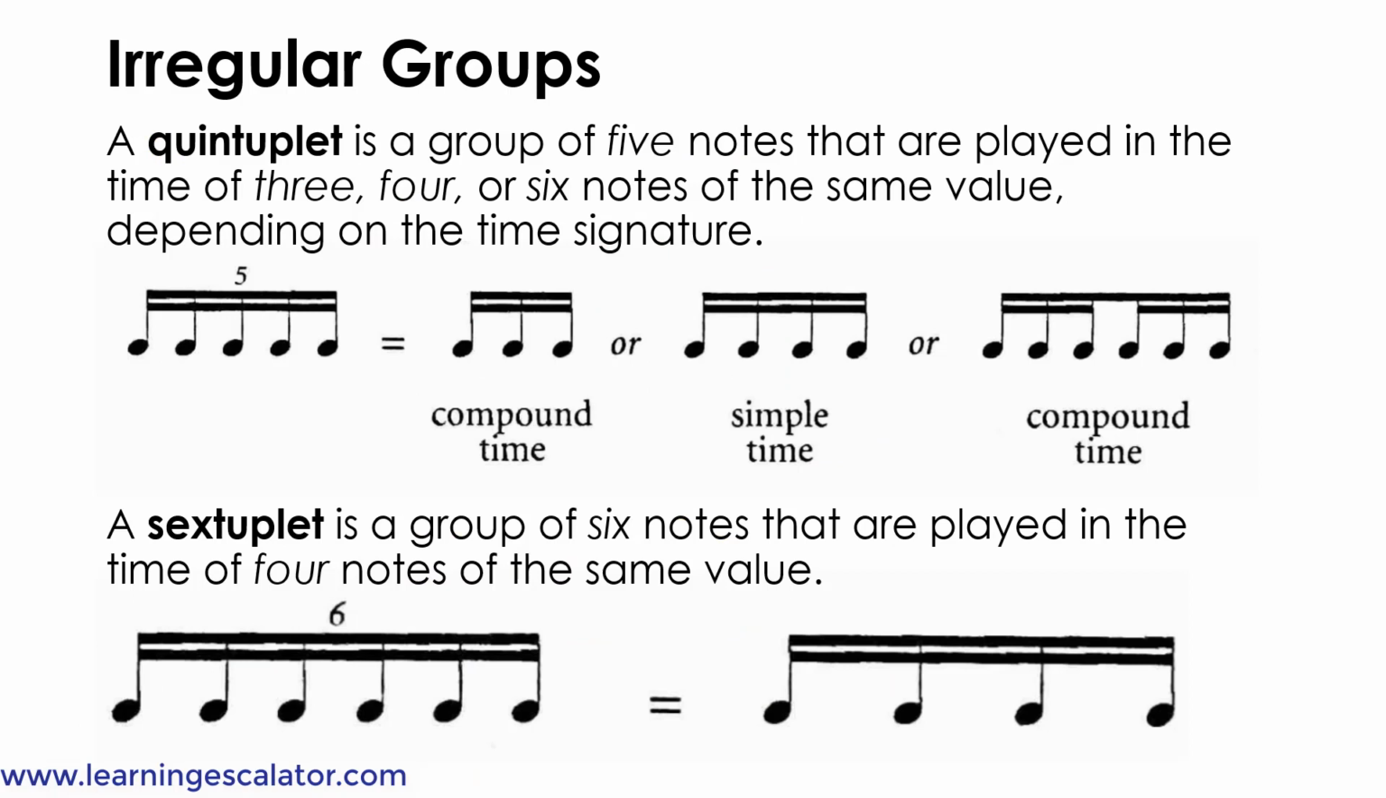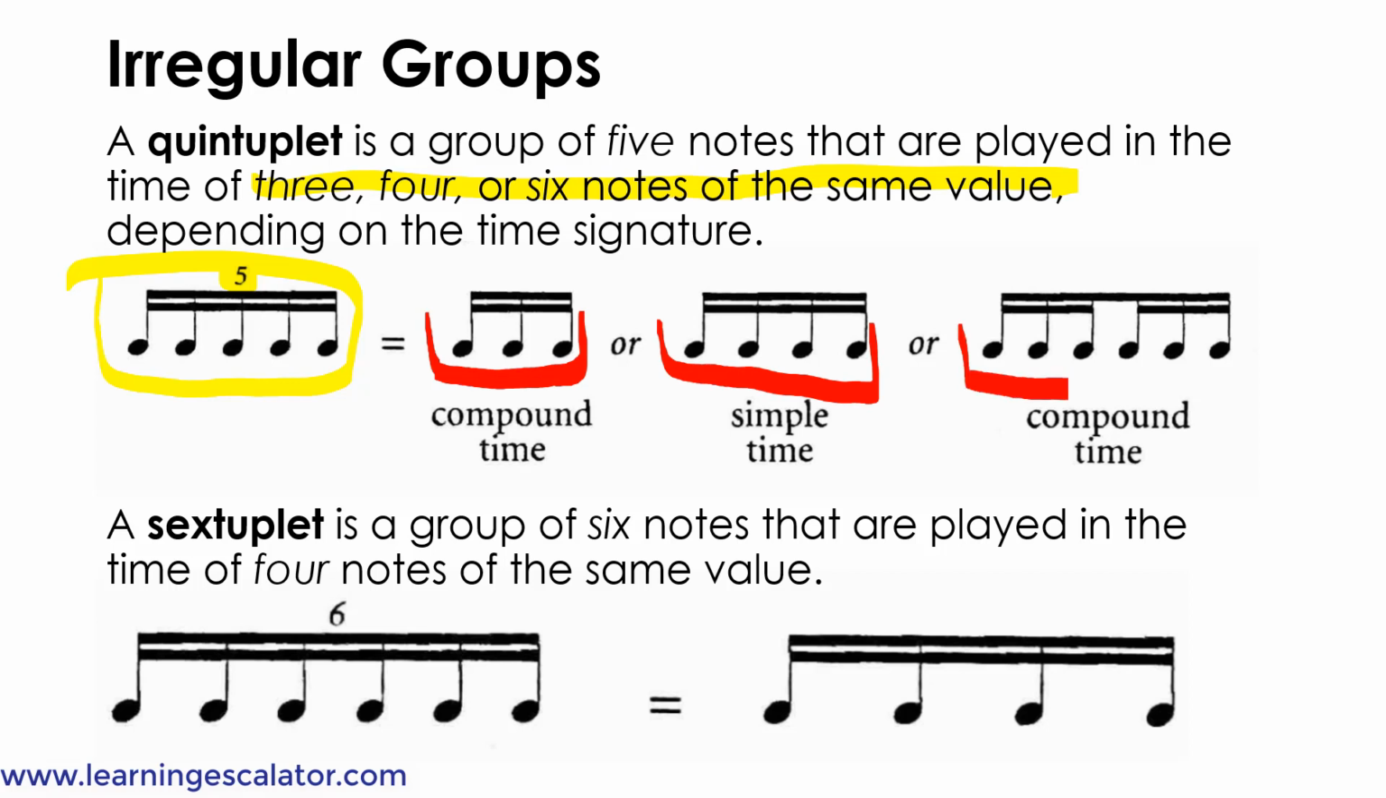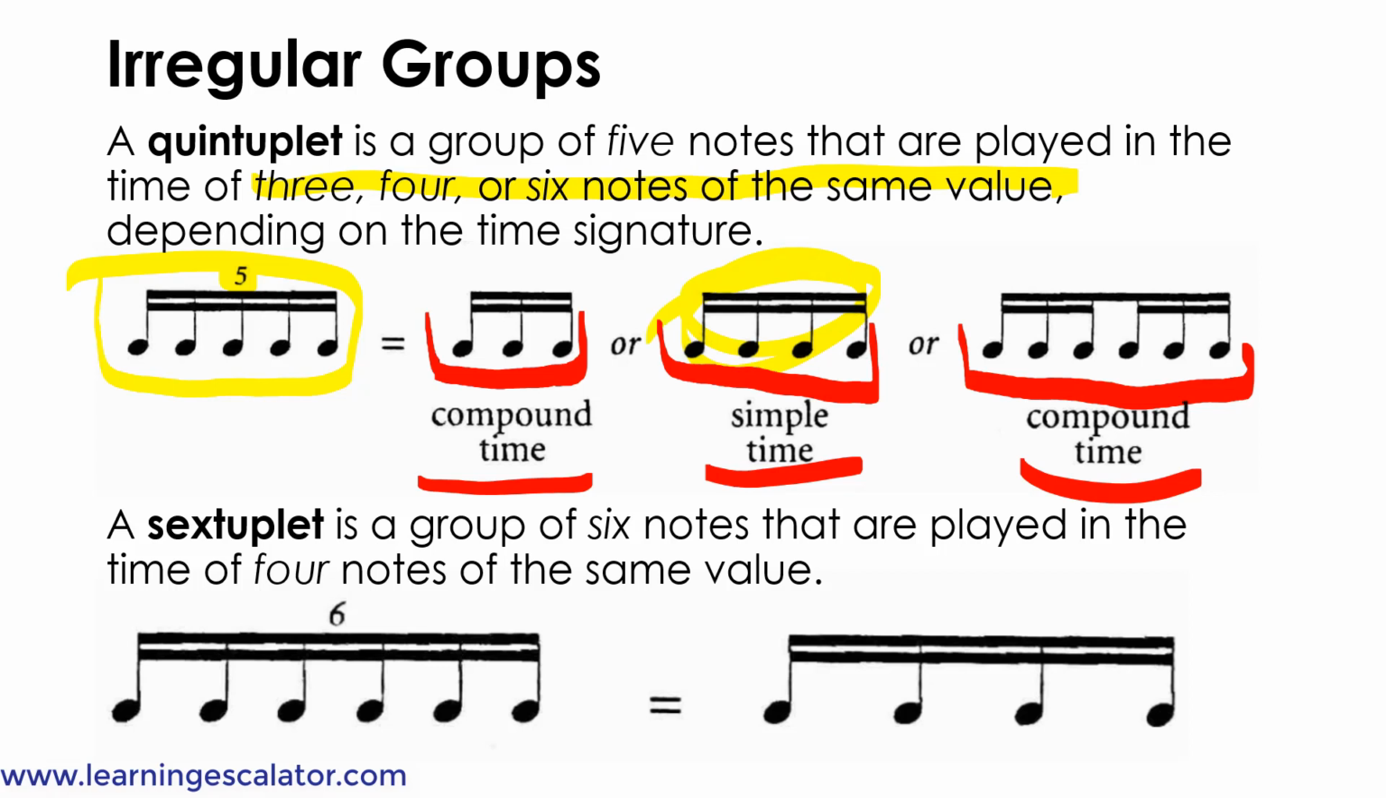A quintuplet is a group of five notes that are played in the time of 3, 4, or 6 notes of the same value, depending on the time signature. So if there's a group of notes with a 5 on the top, it can either be 3 of the same value, or 4 of the same value, or 6 of the same value in compound time or simple time. So when you see one of these, you can probably figure out if it's simple time, then it's definitely this.